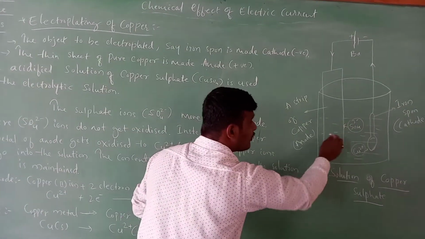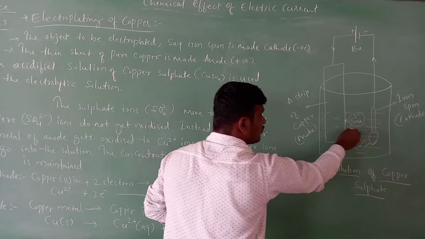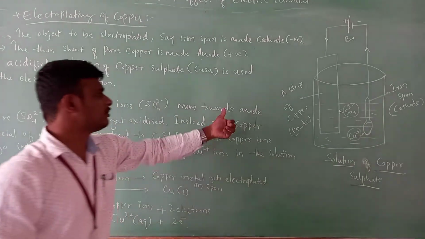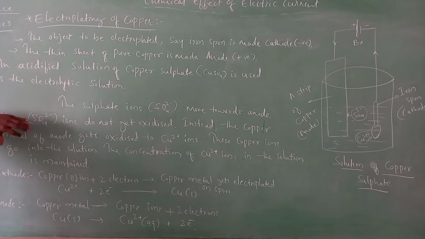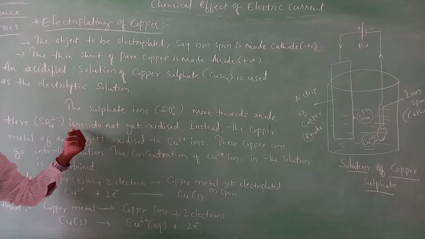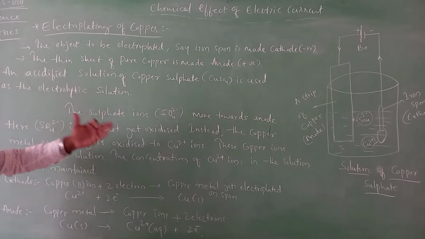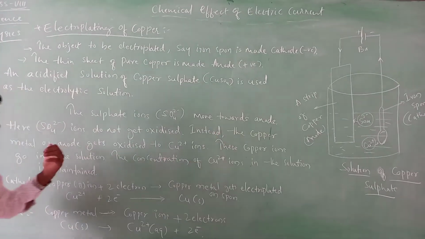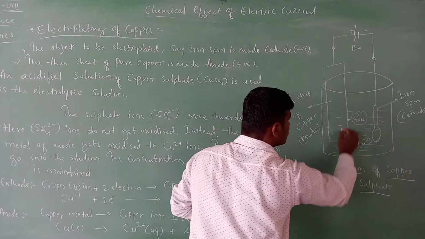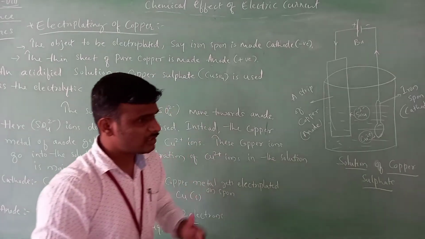So when we apply current to the solution, what happens? The negative ions move towards the positive terminal of the battery, and the positive ions move towards the negative terminal of the battery. Here, SO4 minus 2, that is the sulfate ion, does not oxidize, right? Initially these ions might oxidize, but in that solution they will not get oxidized. Instead, the copper metal gets oxidized. So the metal gets oxidized, not the ions present in the solution.